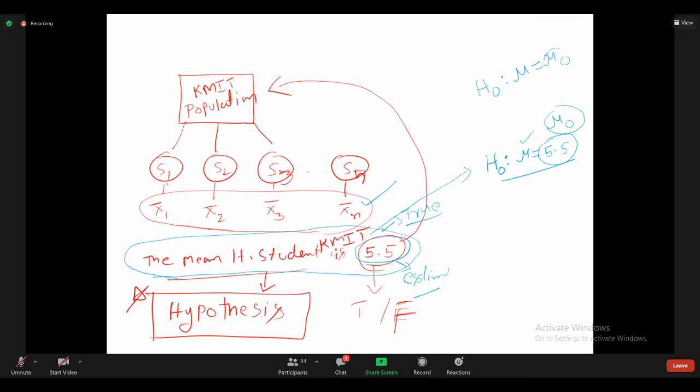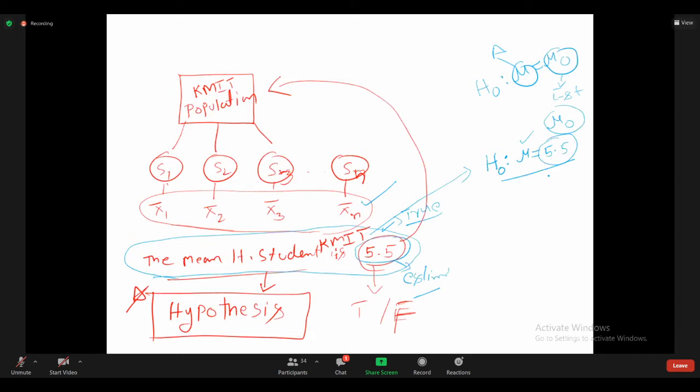This is the estimated parameter, and this is the actual parameter. We are assuming the estimated parameter equals the actual population parameter. Under the assumption, we are assuming that is true. Is all of you clear?